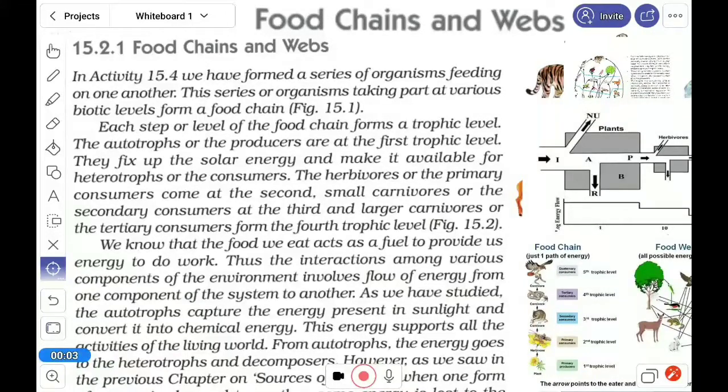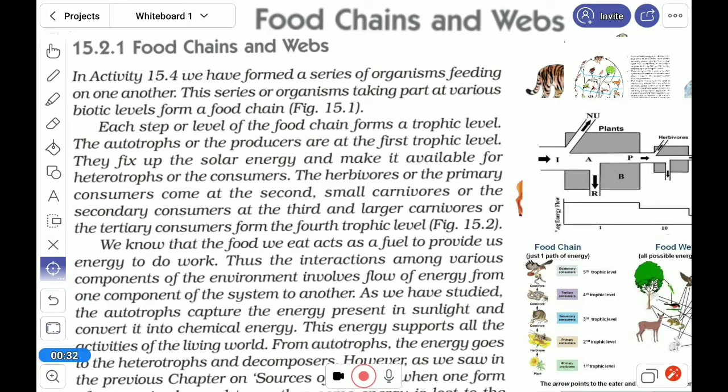Welcome to Bio class. Today we will discuss the further part of ecosystems. Here are the food chain, food web, energy flow, and many others. Okay, first topic here, the food chain. The food chain is a very nice concept of the ecosystem.